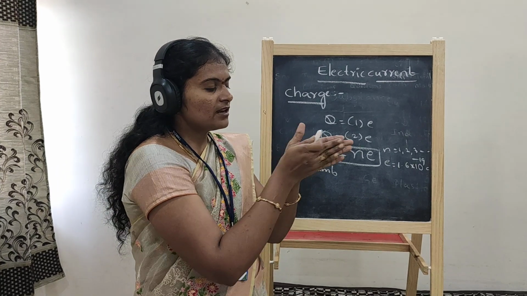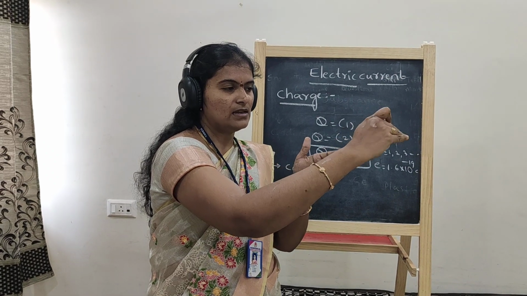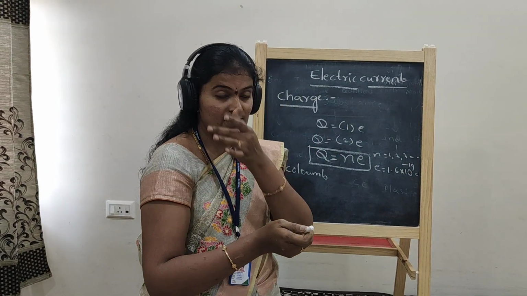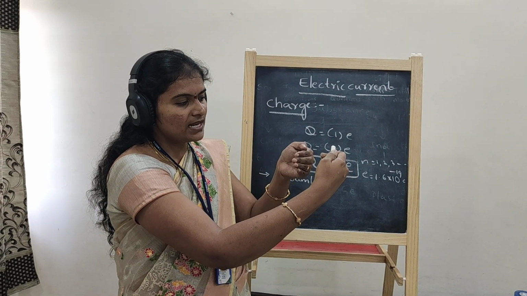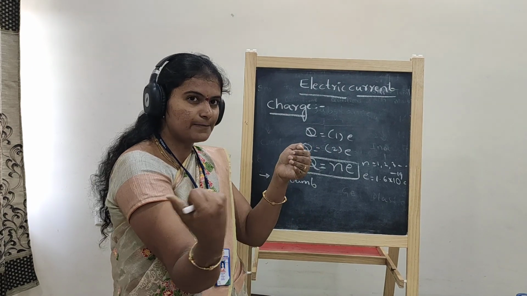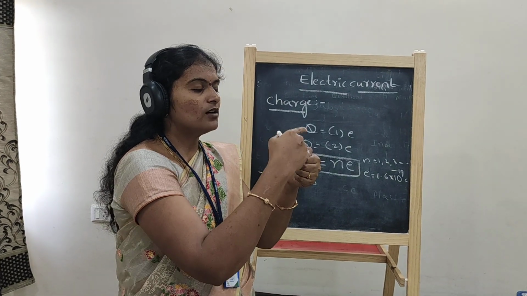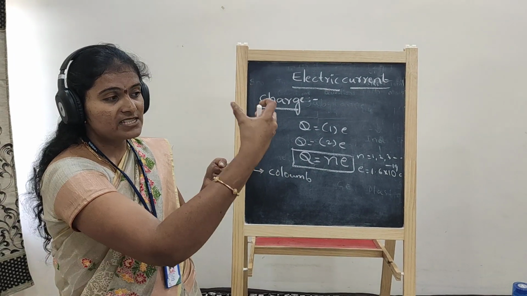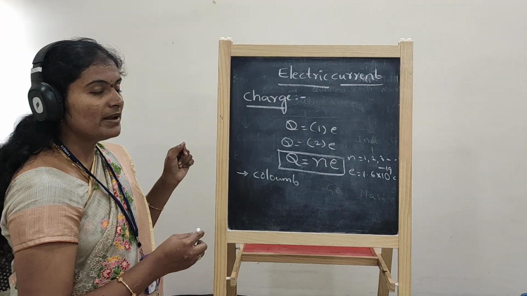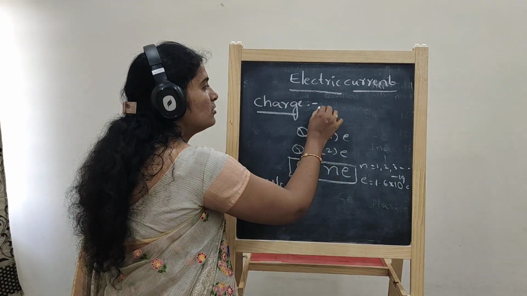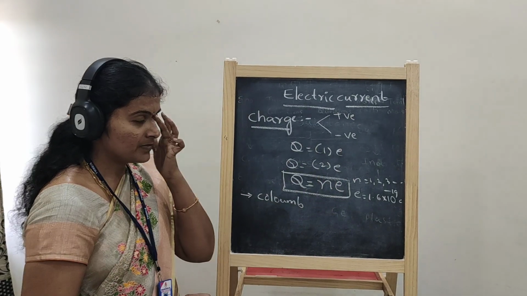Then, when we are rubbing two blocks, one body loses the electrons as well as another body gains the electrons, isn't it? For example, let them be A and B blocks. If A loses the electrons, whereas B is gaining or accepting those electrons, the body which loses the electrons gains a positive charge, and the body which accepts the electrons gains a negative charge. That means how many types of charges will be there? There are two types of charges. One is positive charge as well as negative charge.